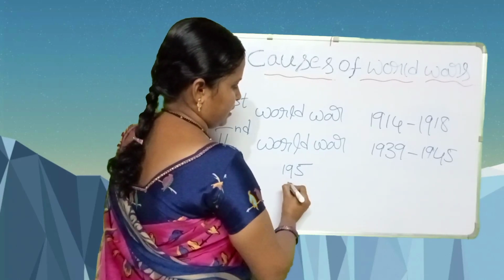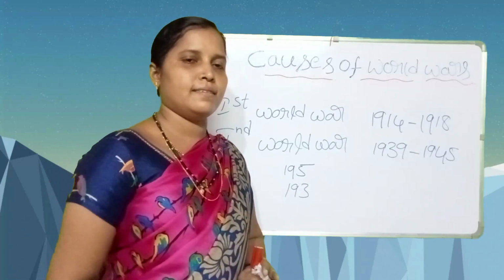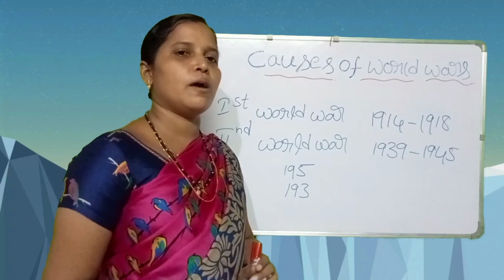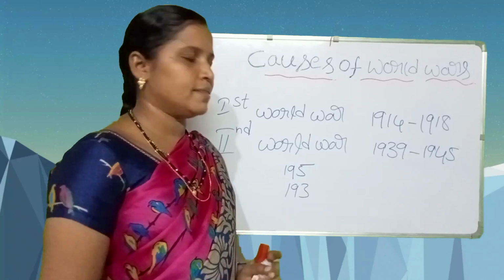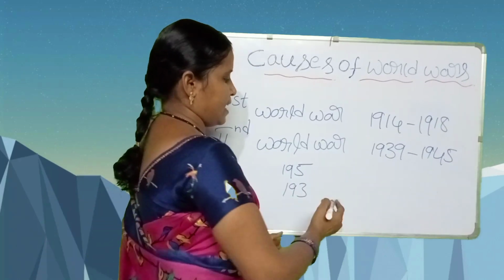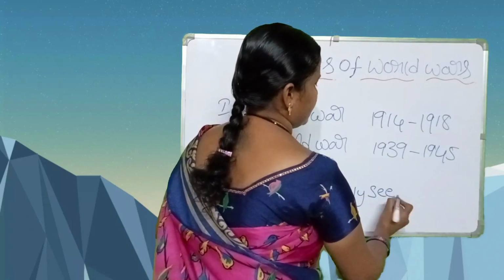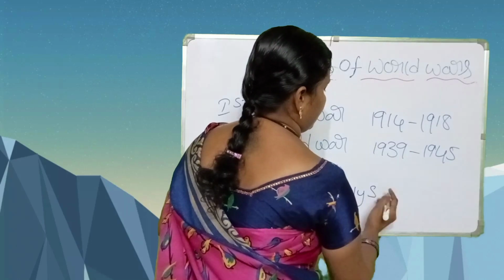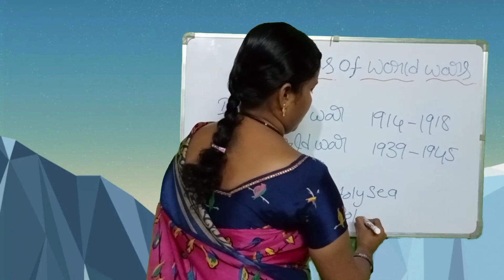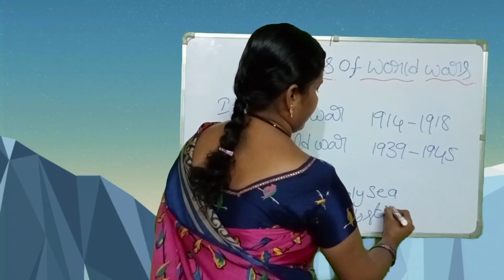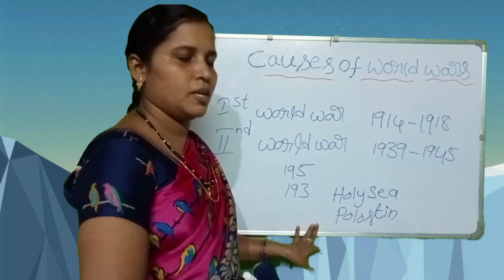Of these 195 countries, 193 are member states of the United Nations. The remaining 2, the Holy See and Palestine, do not have membership in the United Nations.